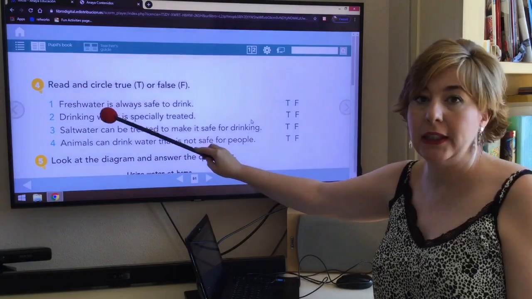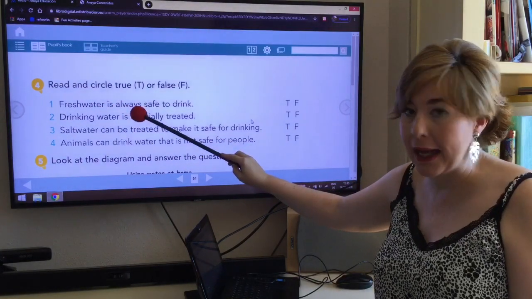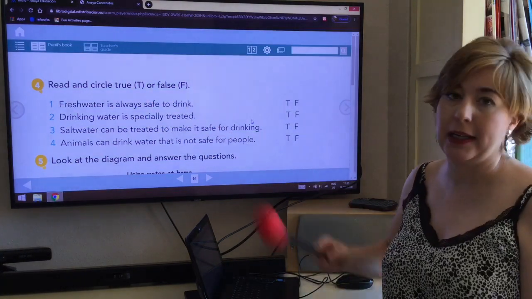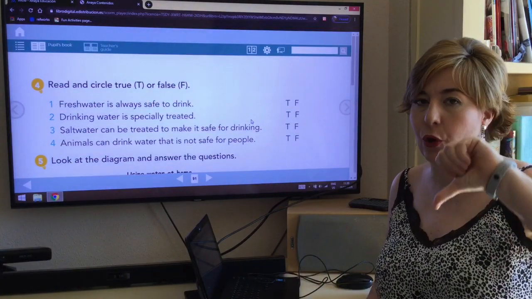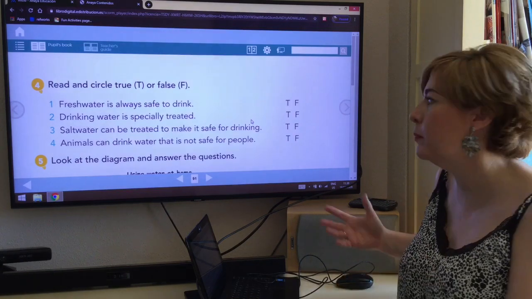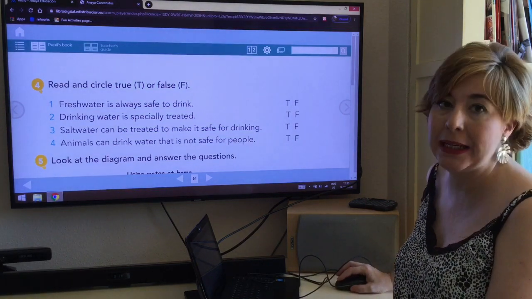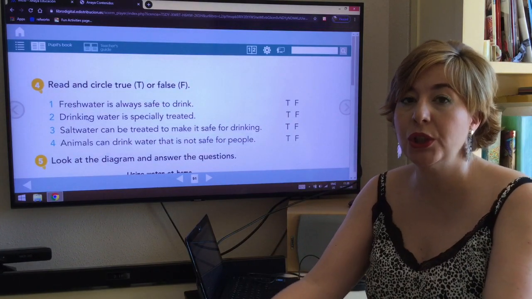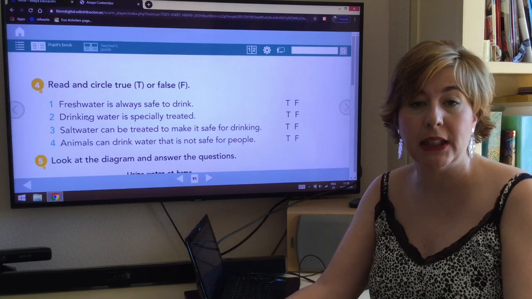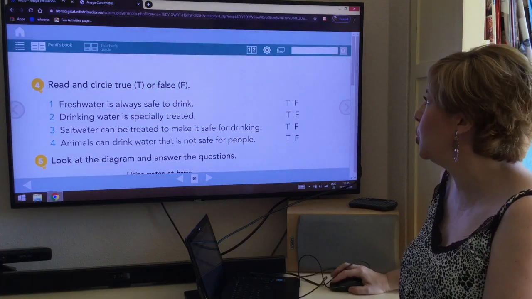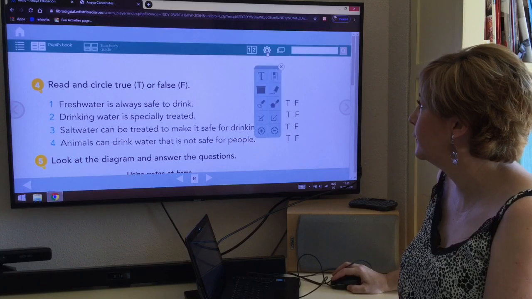Fresh water is always safe to drink. Is this true or false? It's false. It's not always. It's most of the times, but you could go to a river, have fresh water, and the river is polluted. So then you shouldn't drink that water.